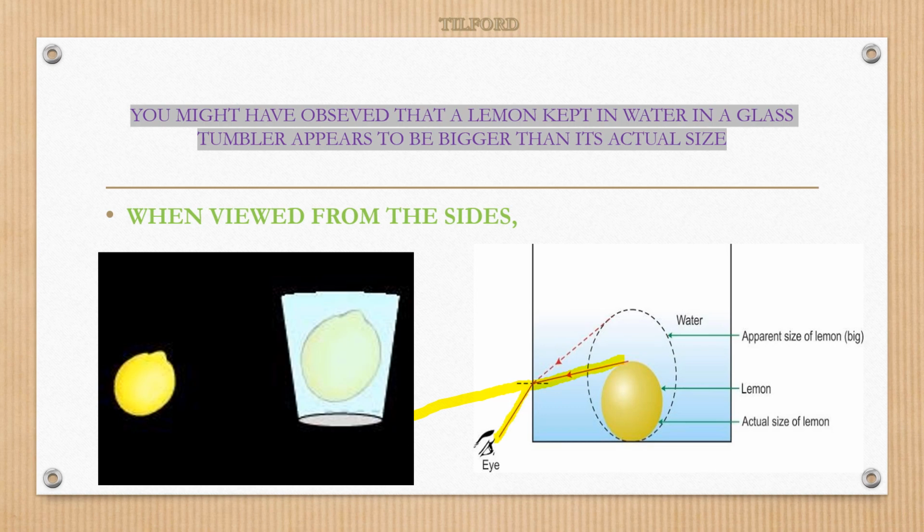When it moves away from the normal, the observer again extends backward and sees the image of that particular point here. The image of that particular point is seen here, and it makes the person feel the lemon is much bigger than its actual size.